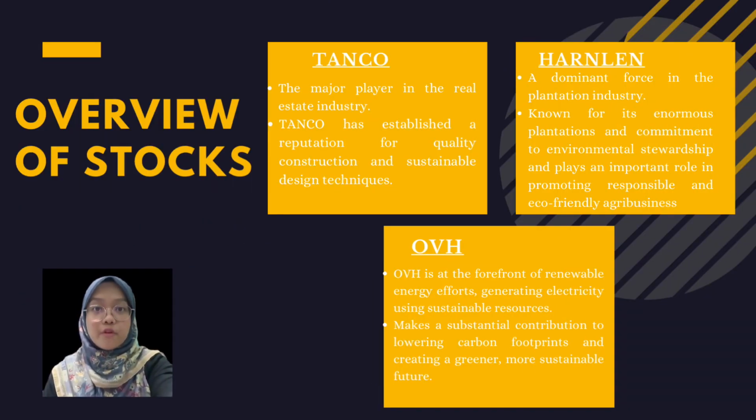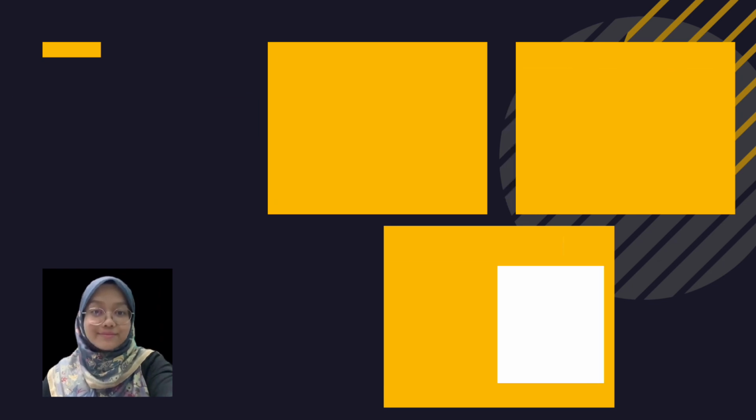Okay, next, we move to the global and regional analysis. First of all, let me see the overview of stocks. First, Tangko. Tangko is one of the major players in the property sector and has established quality construction and sustainable design techniques. Second, Harlan is in the plantation sector that plays a role in promoting responsible and eco-friendly agribusiness. And the last one is OVH, is in the energy sector that generates electricity using sustainable resources.